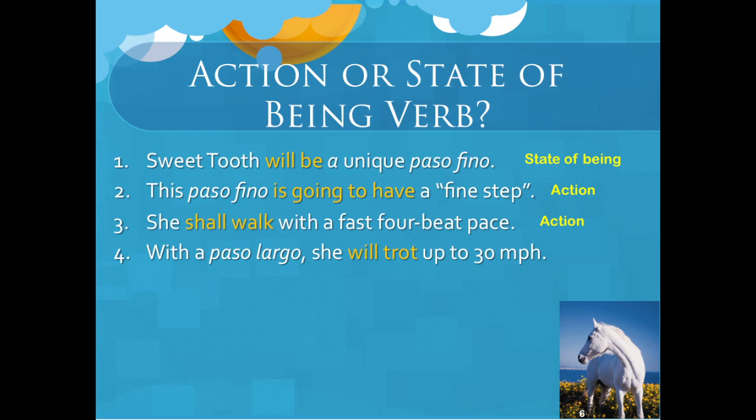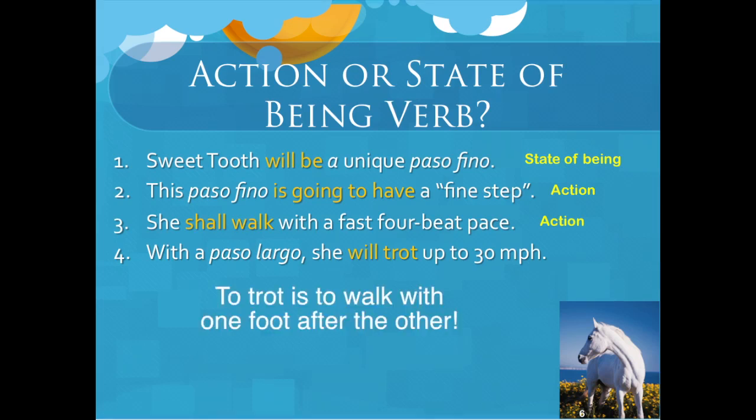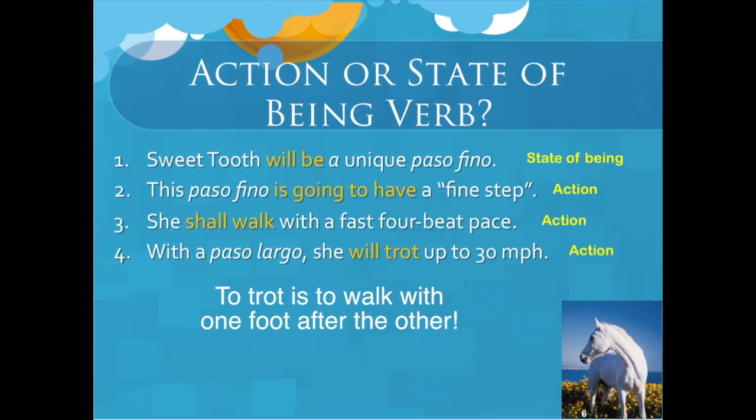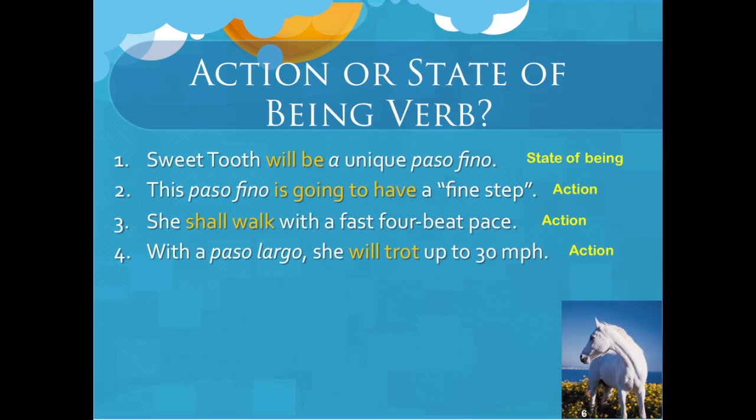With a paso largo, she will trot up to 30 miles per hour. The verb there is will trot. Will is the auxiliary verb and trot is the main verb. And to trot is to walk with one foot after the other. And it definitely is what? An action verb. Correct. You're due number 5 now, Gail.